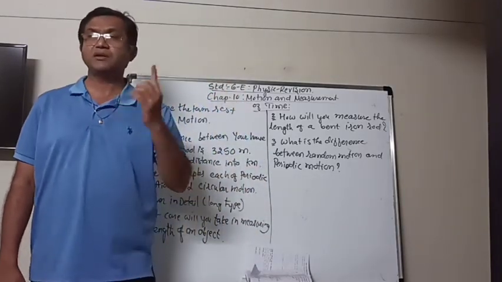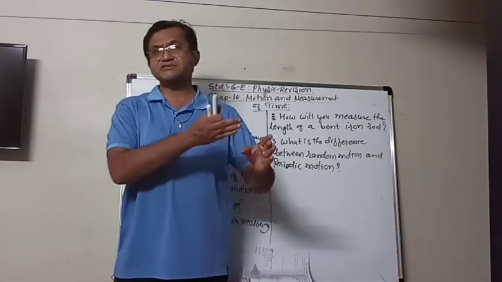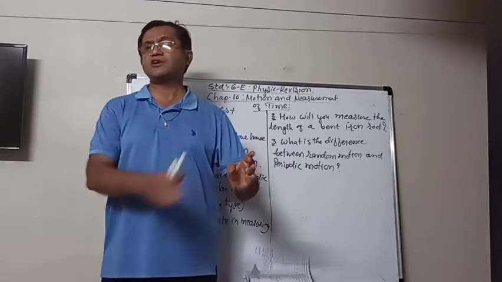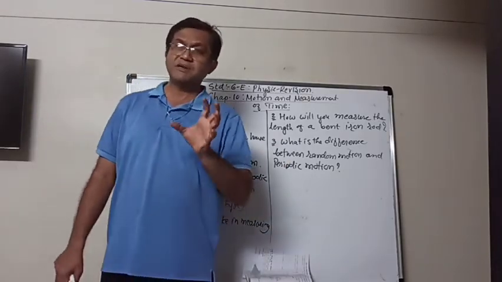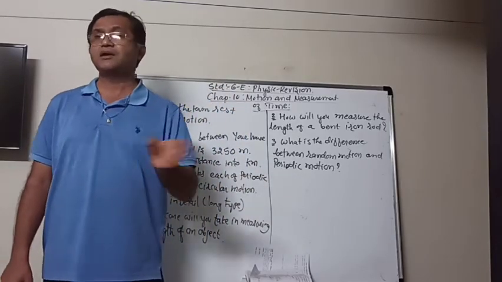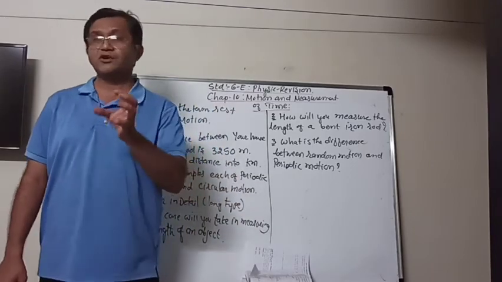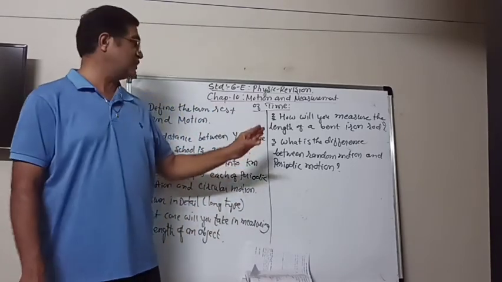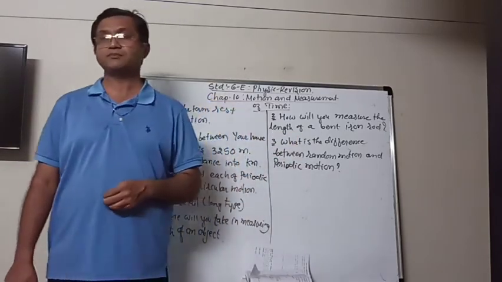If it is circular, then it is the same circular motion. If it is oscillatory motion, it is the same oscillatory motion. The motion is the same, and the repeating time is also the same. That is the difference between random motion and periodic motion.